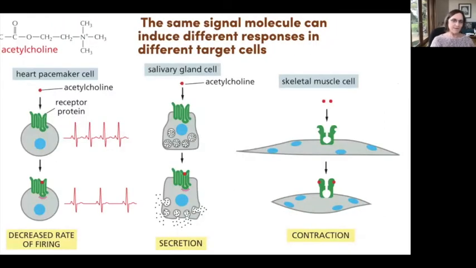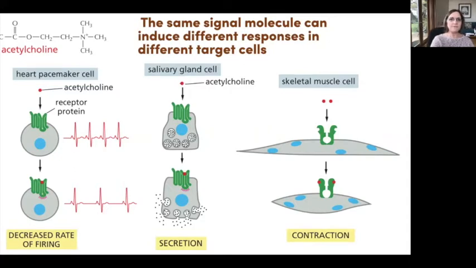The book points out that the number of different signaling molecules that are used by our bodies is not nearly as diverse as the kinds of responses that are elicited by those signaling molecules. And so a given signaling molecule like acetylcholine, which is the structure shown here, will trigger different responses in different cells. And sometimes it's because the receptor is different. So here there's a receptor for acetylcholine that's actually pretty similar, maybe identical, I'm not sure, between a heart pacemaker cell and a salivary gland cell, but the same small molecule signal will bind to a different kind of receptor, in this case, a channel in a skeletal muscle cell.